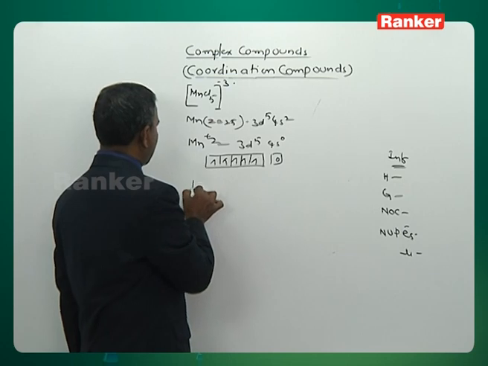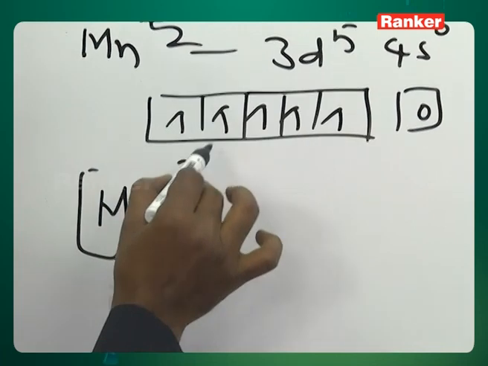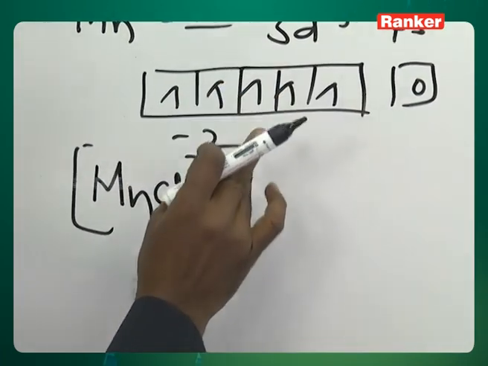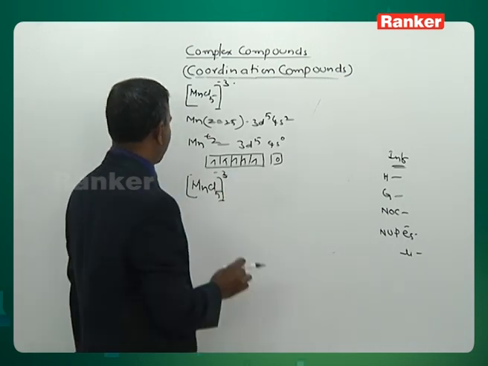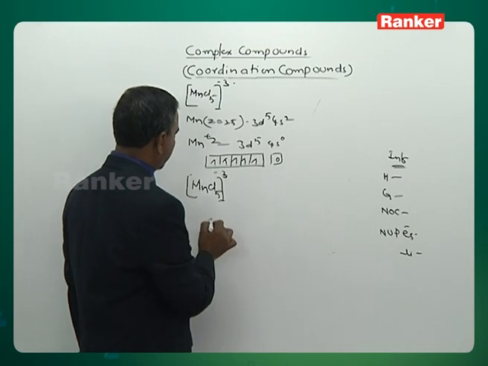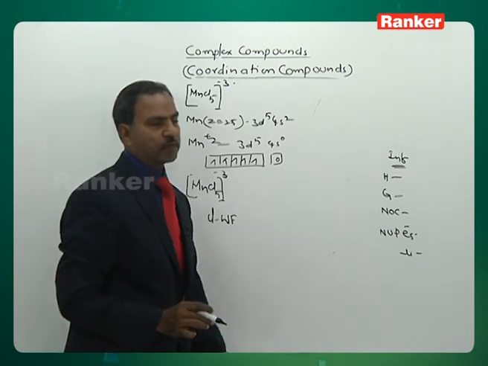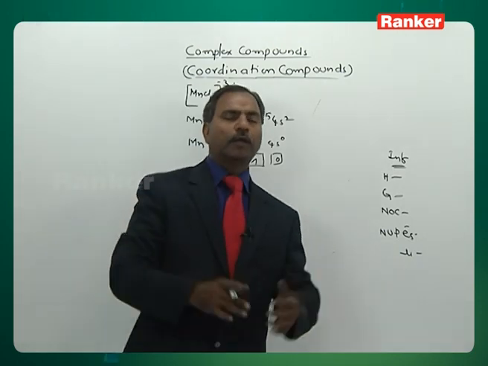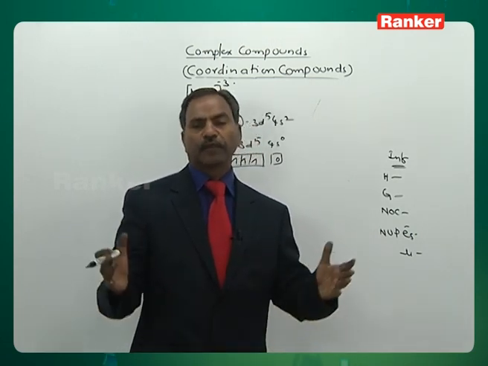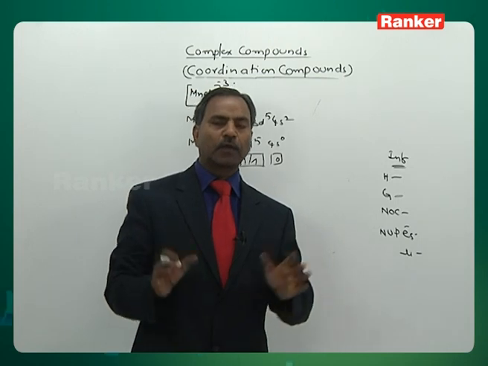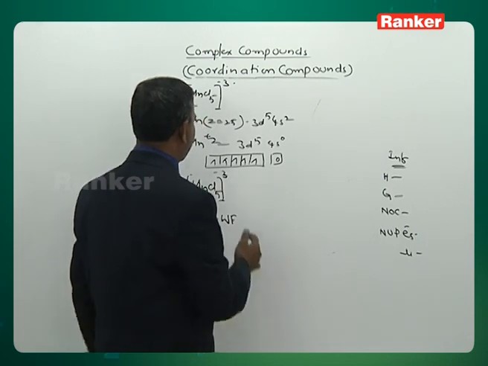Look here, MnCl5 to the power minus 3. You know well Cl is what? A weak field ligand. It is not able to pair up the electrons. In the previous case we took the carbonyl ligand, which is strong field, but Cl is weak field. It is not pushing the electrons to pair up. Electrons remain as such. We have to write all 5 electrons in the d orbitals.